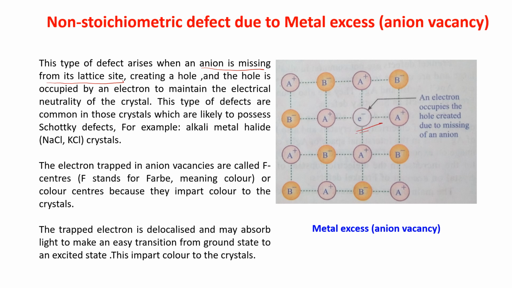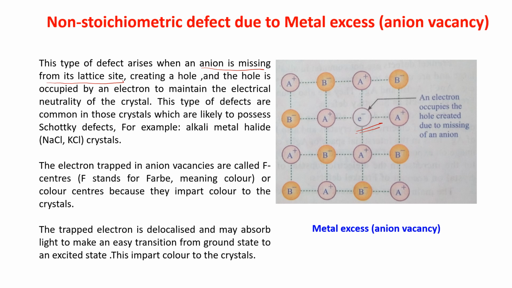You can see that it is creating a hole. Hole will be created, but that hole will be occupied by an electron to maintain the electrical neutrality of the crystal.